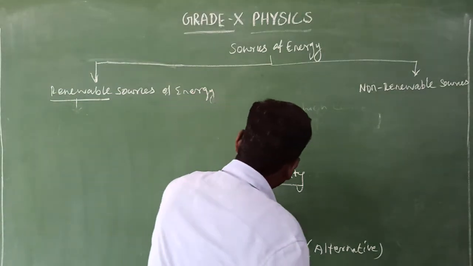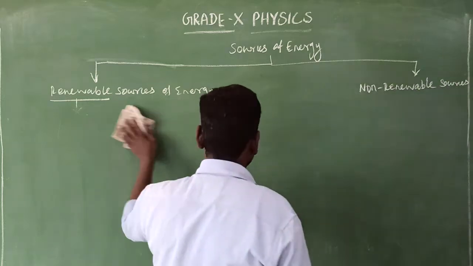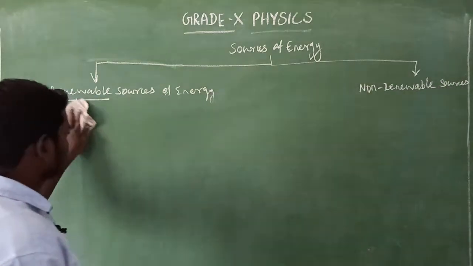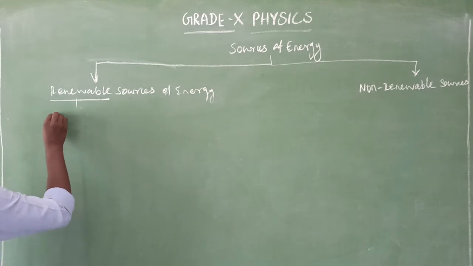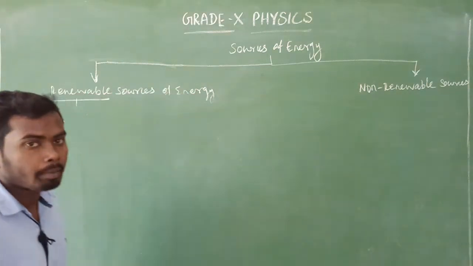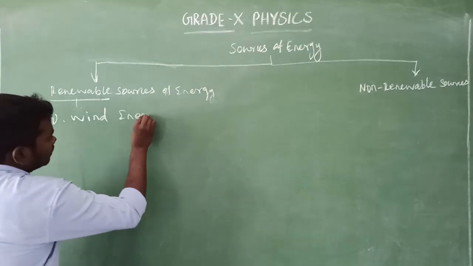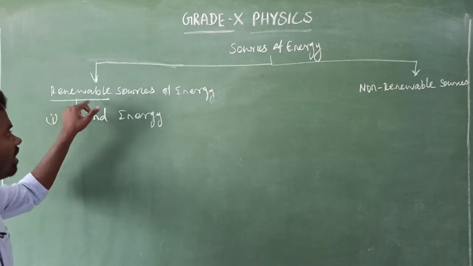So what are the sources which are under the category of renewable source of energy? That is a very big question. First one, it can be wind energy. So the examples, look at here, the examples for the renewable source of energy.